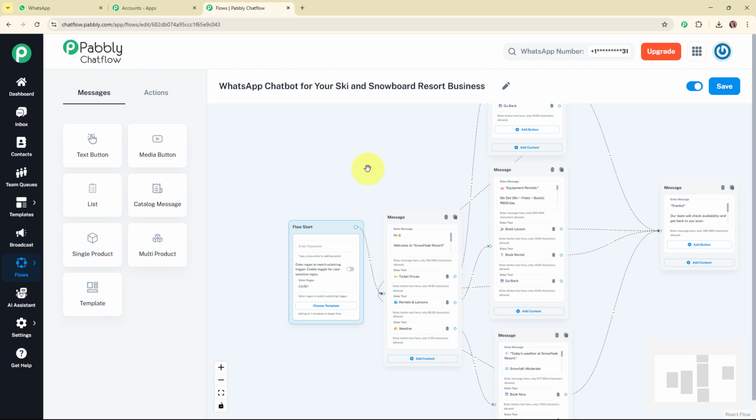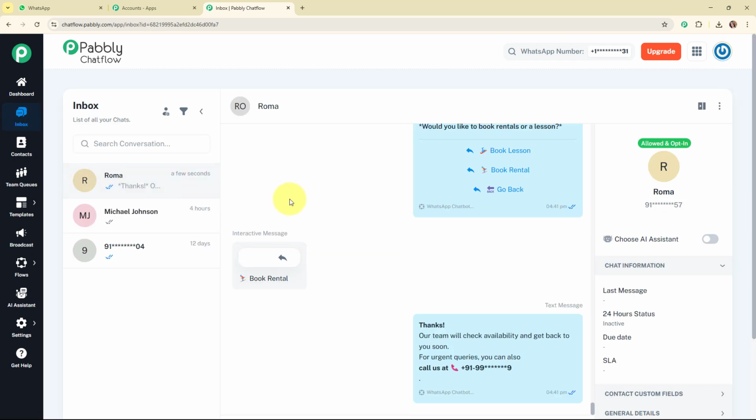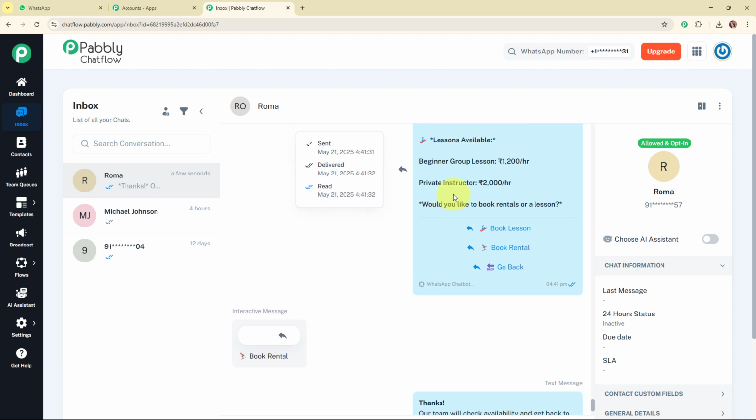And now here let me tell you about the amazing feature that Pabbly Chatflow offers, which is the inbox. So we are going to access the inbox given on the left sidebar, and here in the inbox you can see all your WhatsApp chats between your customer and the WhatsApp chatbot, and also you can see the status of the messages sent, delivered or read. And not only this, you can also see the customer details available in the right side panel. Alright, so this was all about the inbox.